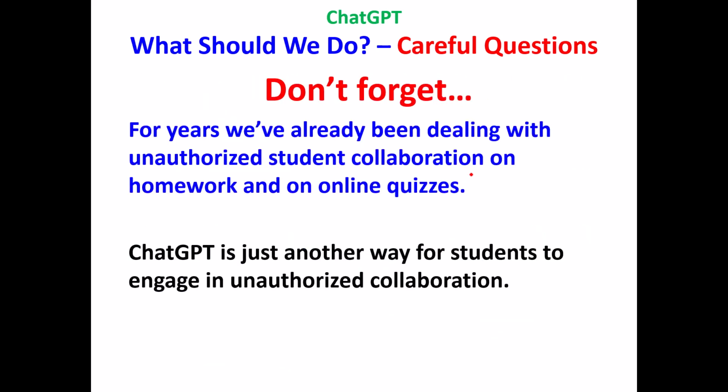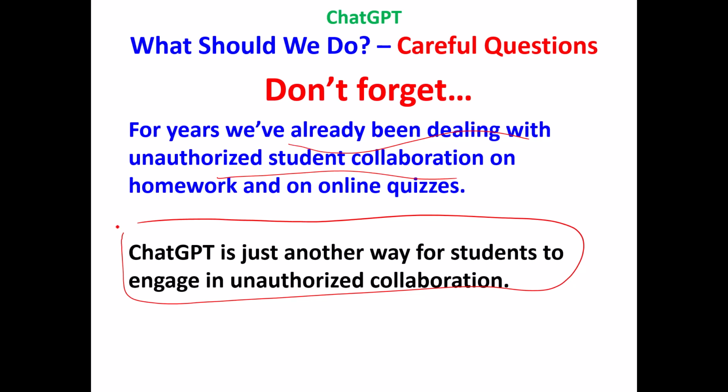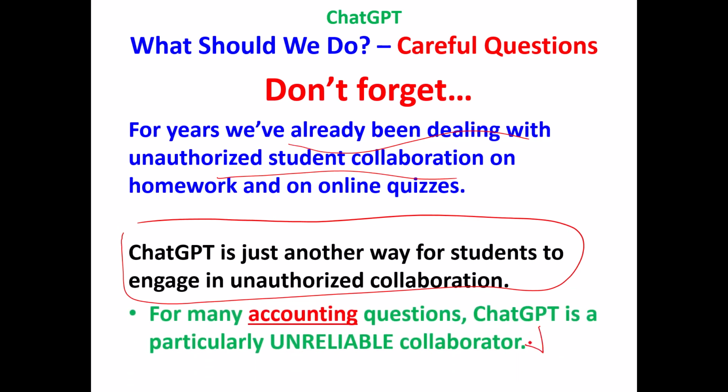But if you're going to grade students based on papers that require sources, have them include hyperlinks. Now, don't forget, for years we've already been dealing with unauthorized student collaboration on homework and quizzes. ChatGPT is just another way for students to engage in unauthorized collaboration. Do your homework by yourself. Well, we know that many students collaborate on assignments like that, or they find fraternity sources from classes in past years and get answers from there. So that's been happening for years. So the same techniques that you've used to combat those, just view ChatGPT as another unauthorized collaborator on homework or online quizzes. And it's a notoriously unreliable collaborator.